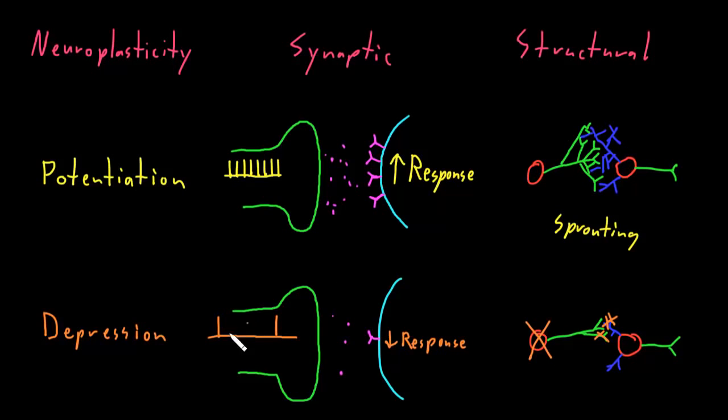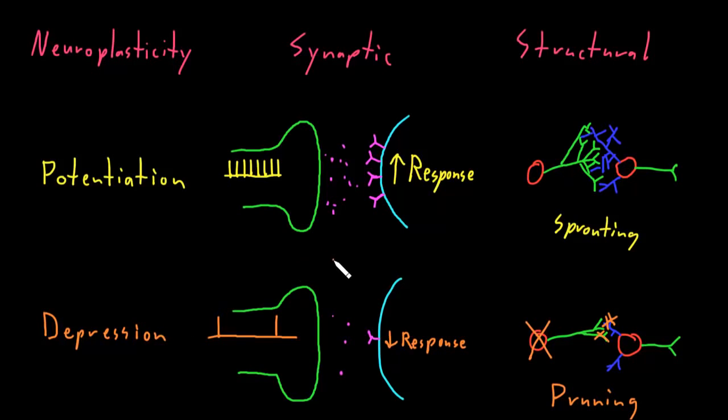And this type of structural depression, where we're actually losing parts of neurons or entire neurons because they're not very active, we call pruning. Again, just kind of like plants, if you're pruning pieces off a plant so that it has less twigs or branches, it's the same idea. Now, both potentiation and depression can happen over a wide spectrum of time, and we often divvy it up into short-term changes, such as on the order of seconds or minutes, or long-term changes that can be months, years, or even decades. And synaptic neuroplasticity can contribute to both short-term and long-term potentiation or depression. And then these structural changes tend to go along with more long-term potentiation or depression.